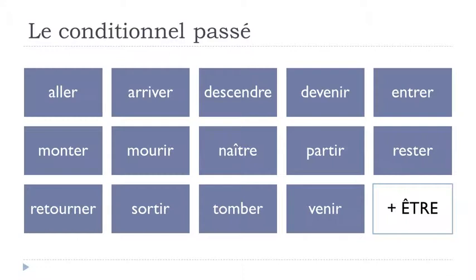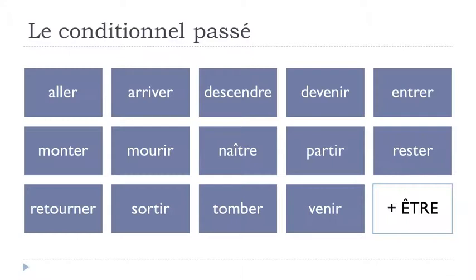And the good news is that we've got other composed tenses in French, and this list will always be the same. So it means that this list of verbs that will require être will be the same for all these composed tenses. Okay?